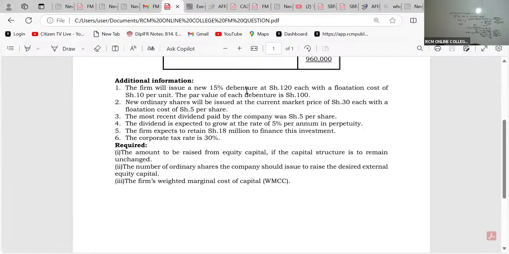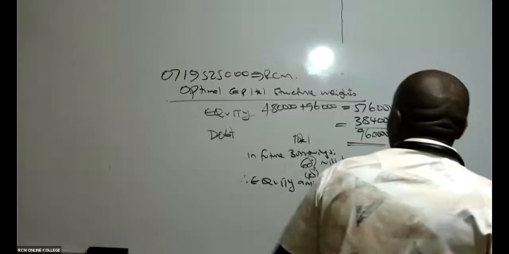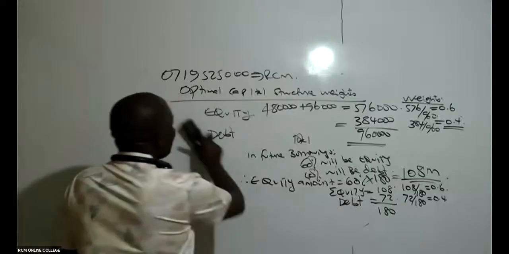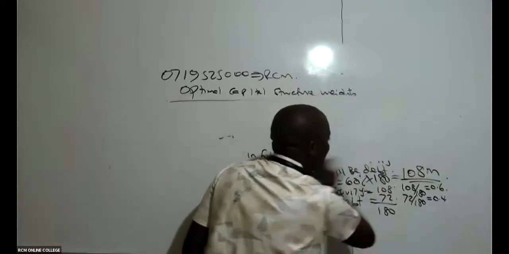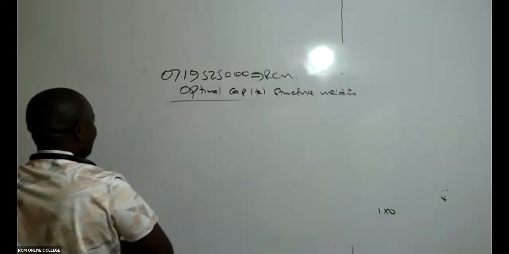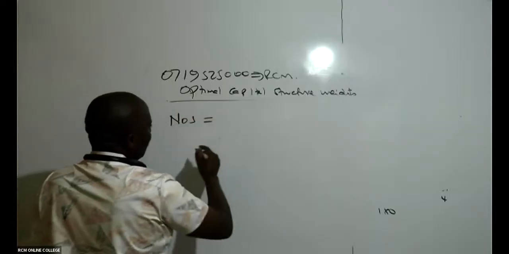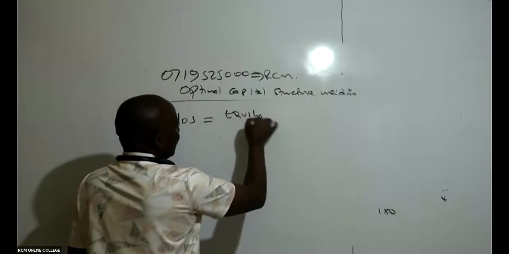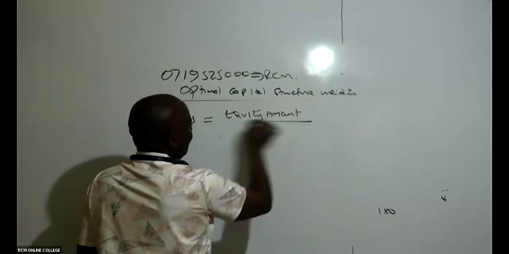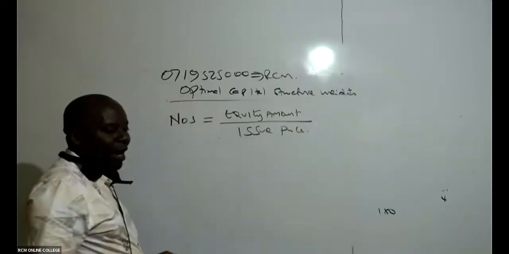So how do we get this number of shares? How do we get number of shares here, ladies and gentlemen, pretty fast? To get the number of shares to be issued, the number of shares to be issued will be equal to the equity amount divided by the issue price.